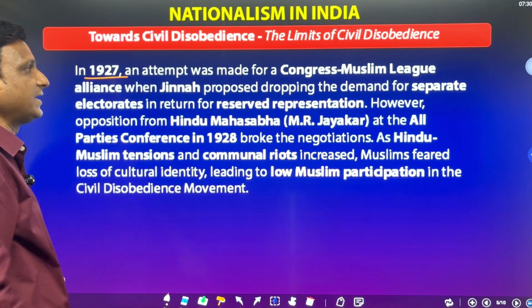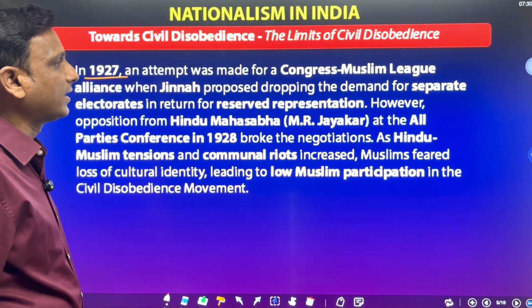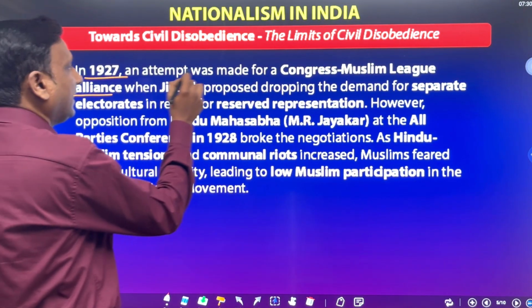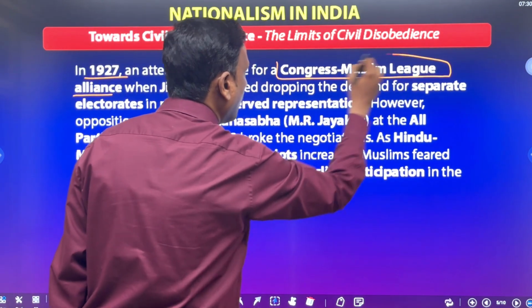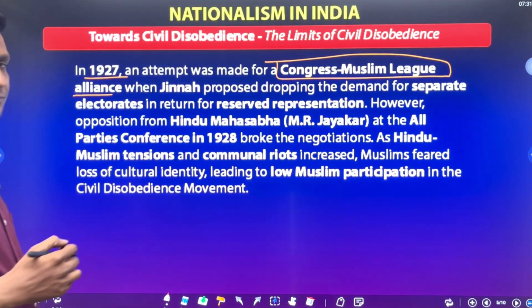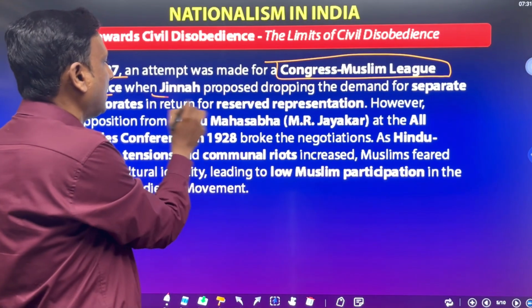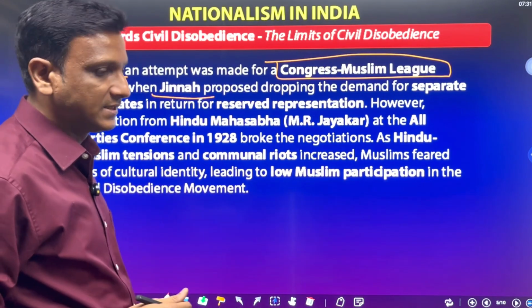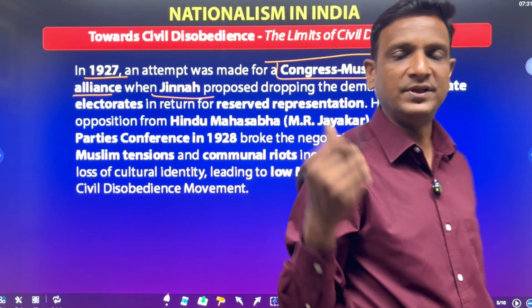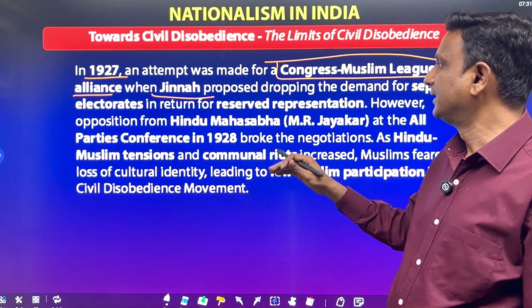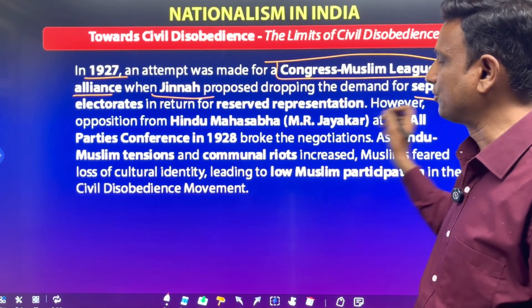In 1927, an attempt was made for a Congress-Muslim League alliance. Again, Congress attempted to join the Muslims. In that, Jinnah, the Muslim leader, proposed dropping the demand for separate electorates. He left the demand for separate electorates.